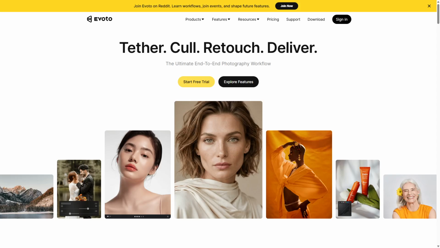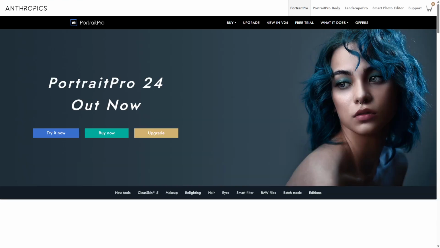This video explores Evoto AI versus PortraitPro, two leading portrait editors. Choosing the right tool can transform your photo editing workflow, enhancing portraits effortlessly without complicated manual adjustments. Evoto AI and PortraitPro are both designed to enhance portrait photos, but they differ in approach. Evoto AI relies on advanced artificial intelligence for automatic, realistic edits, while PortraitPro offers detailed manual controls for precise adjustments.